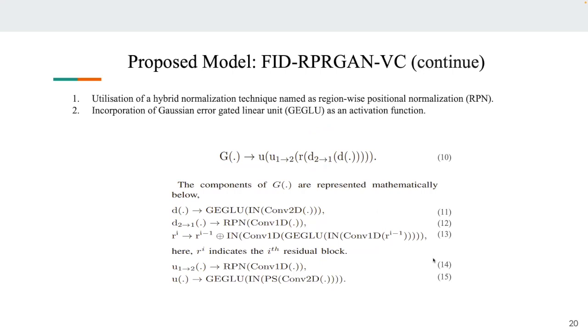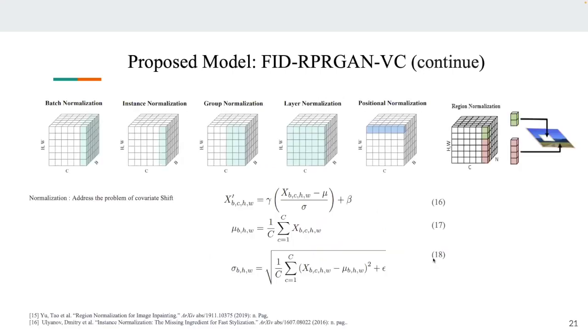So this is the building block of the generator. Then we used another normalization technique. We are mostly familiar with batch normalization, instance normalization, group and layer normalization. Now, positional normalization is a different variant where the normalization takes place pixel-wise throughout the channel. And region normalization is another type that people use for the image inpainting task, where there is a masked part and an unmasked part. The normalization takes place separately for the masked part and the unmasked part.